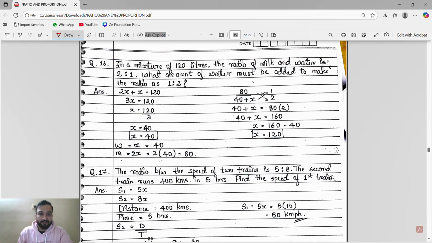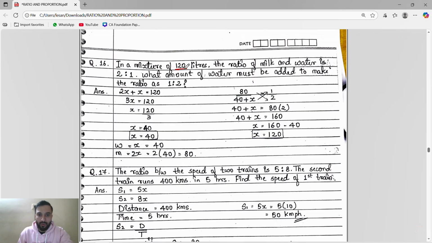Now next this thing. In a mixture of 120 liters, the ratio of milk and water is 2 is to 1. Okay, fine. Simple thing guys. So milk is 2x and water is x. See, in a mixture of 120 liters, the ratio of milk and water is 2 is to 1. So milk is 2x, water is x.